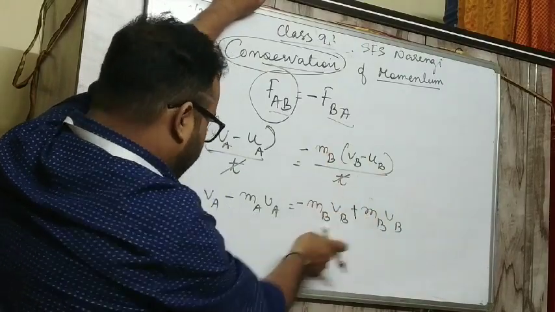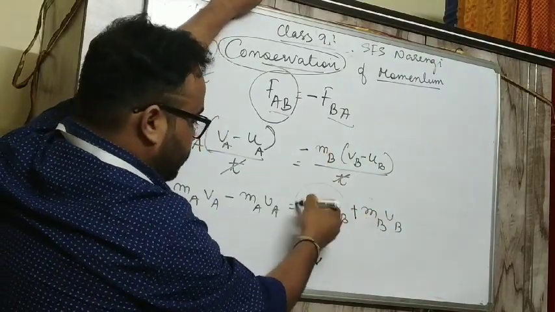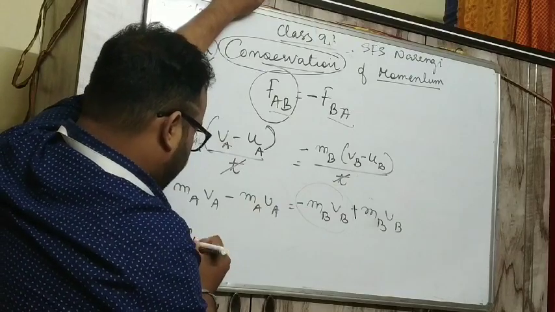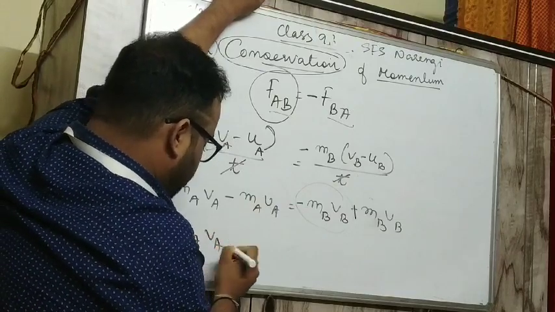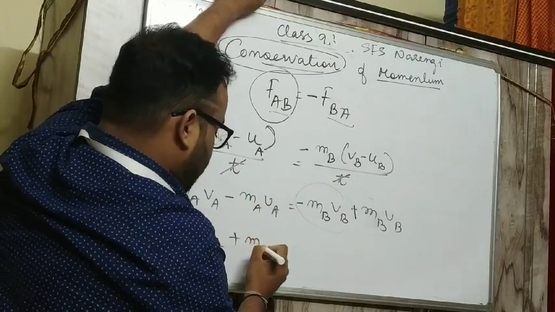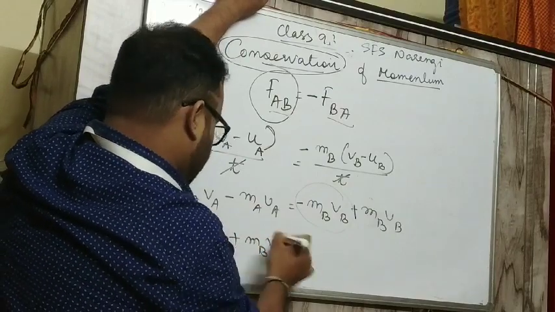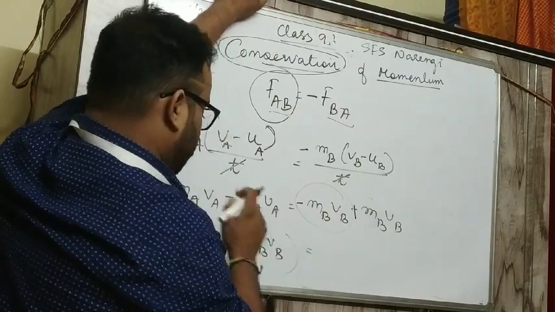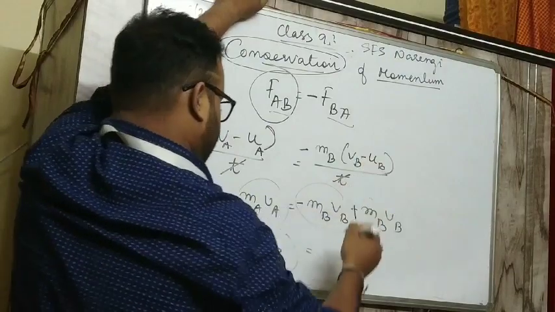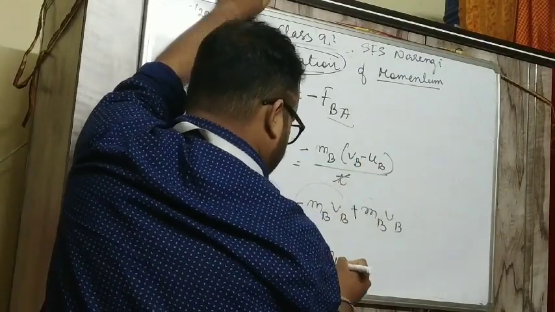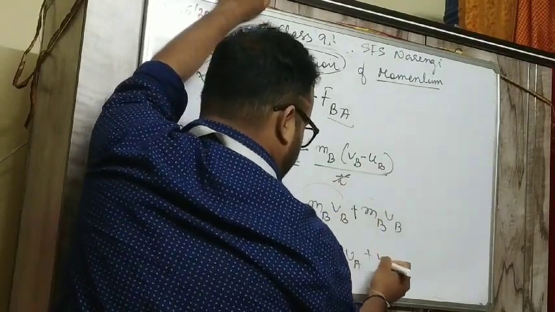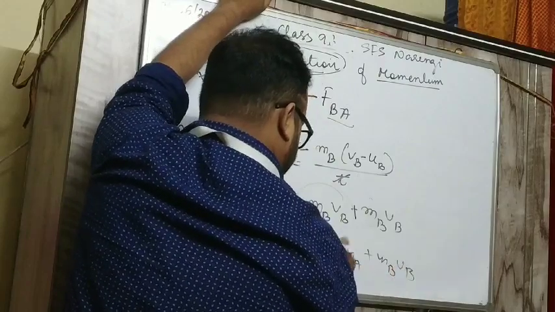So I bring this term to this side: MA VA plus MB VB is equal to, on that side, MA UA plus MB UB.